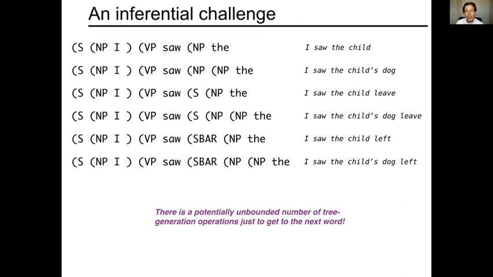And notice that because of this left recursive noun phrase opening possibility, there's now actually a potentially unbounded number of tree generation operations that you would require just to get to the next word. So we actually, in principle, can't even enumerate all the possible incremental trees that might be hanging over an actual word sequence. So there's uncertainty about this structure, and doing this processing left to right requires management of that uncertainty.